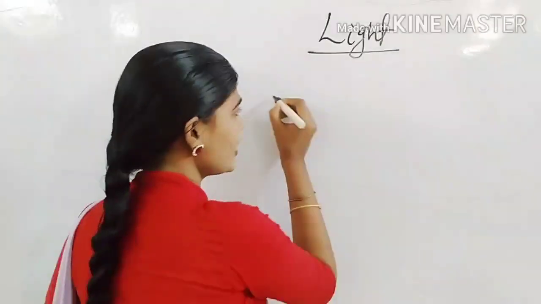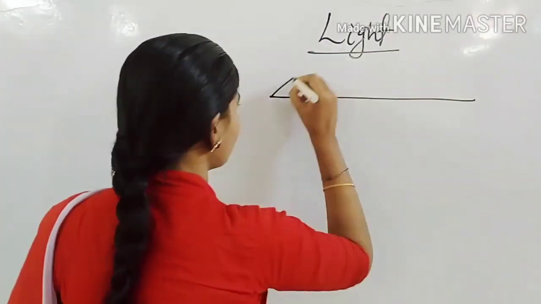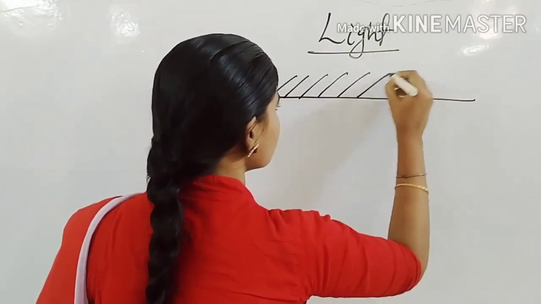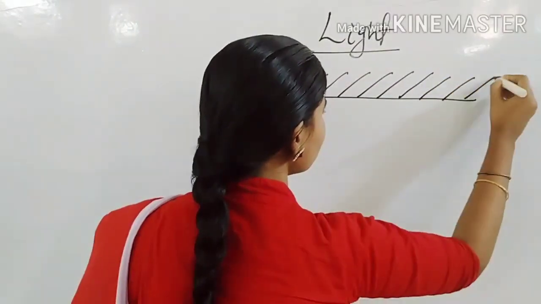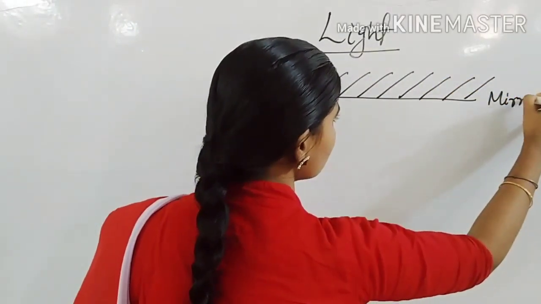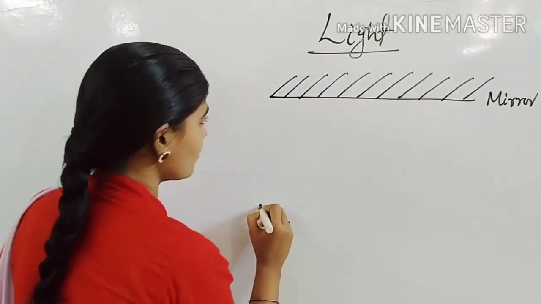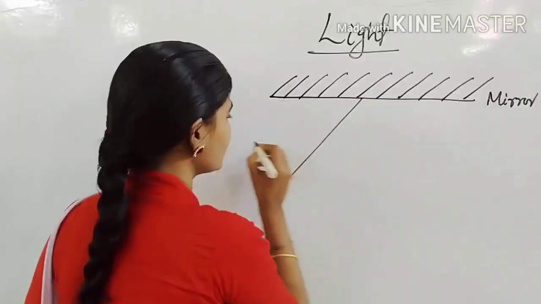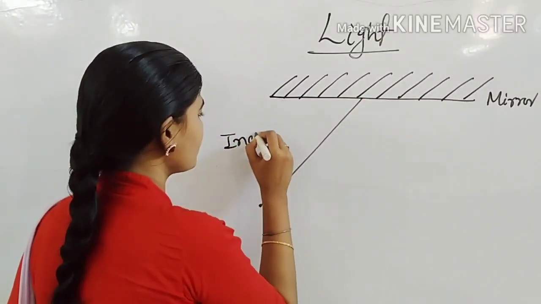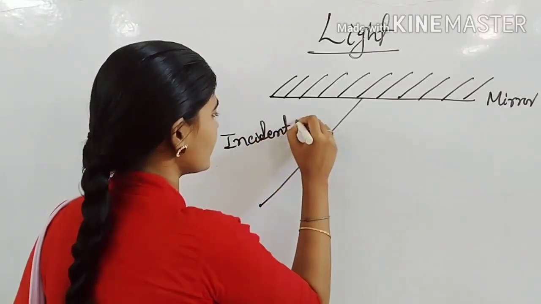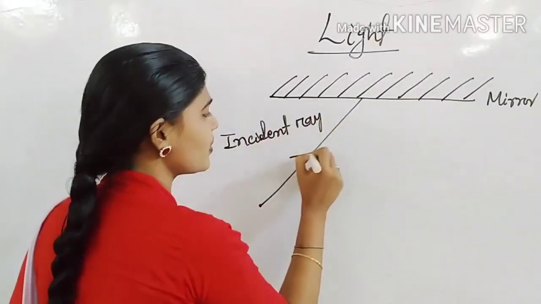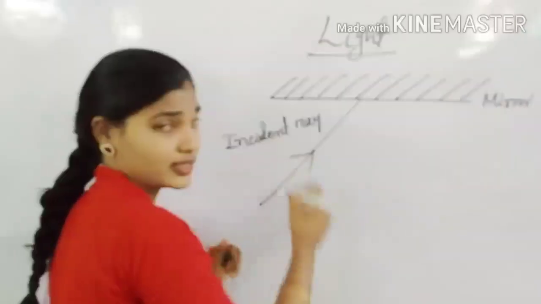If this is a substance and this object is a mirror, the ray from the source of light that falls on this object is known as the incident ray.